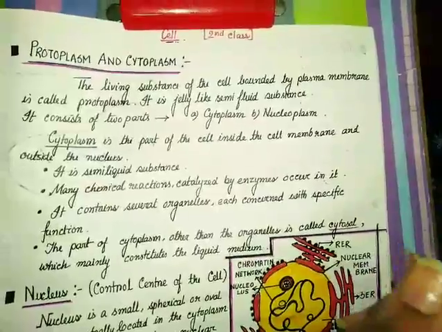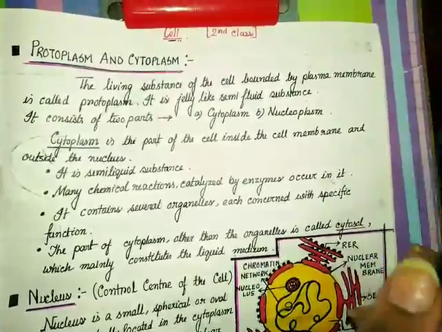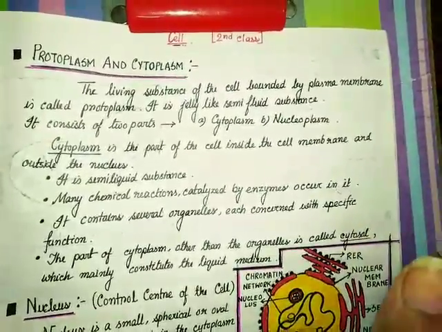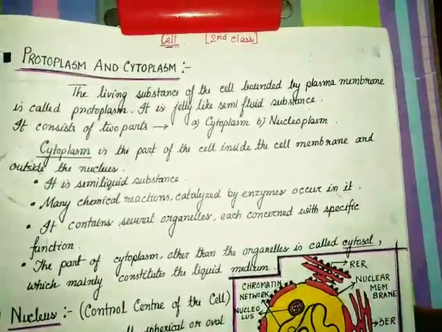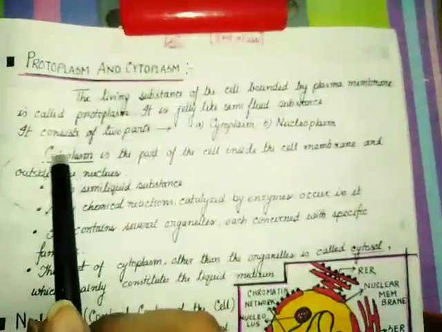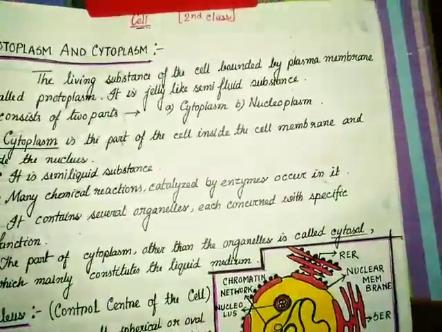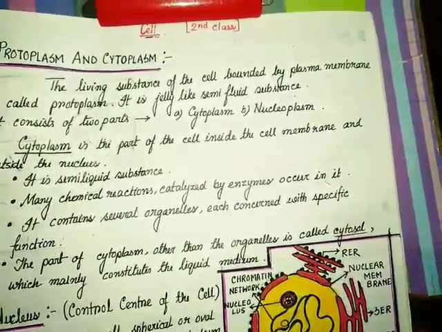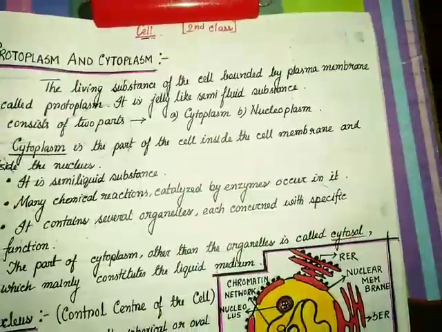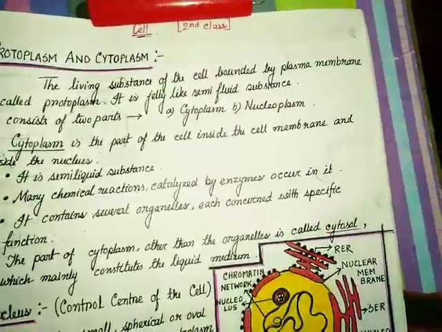Various cell organelles and inclusions remain suspended in it. Protoplasm includes all the components of the cell except the cell wall and contents of the vacuole. Now cytoplasm. Cytoplasm is a part of the cell inside the cell membrane and outside of the nucleus. Nucleus is present inside of the cell only, but it also has a separate membrane. So cytoplasm is the part of the cell inside the cell membrane and outside of the nucleus.